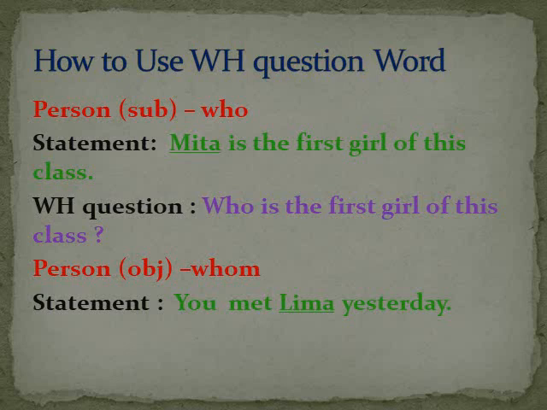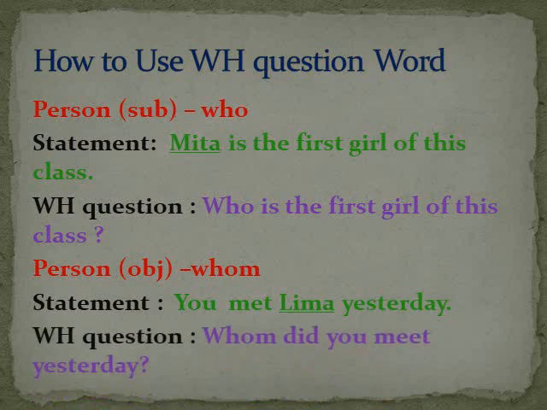If the underlined word is a person and if it is object, in that case we have to use whom. Whom did you meet yesterday? But we have to follow the steps. Whom, WH word, auxiliary verb did, subject you, main verb meet, and yesterday.